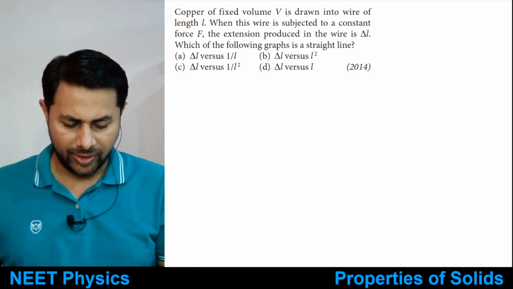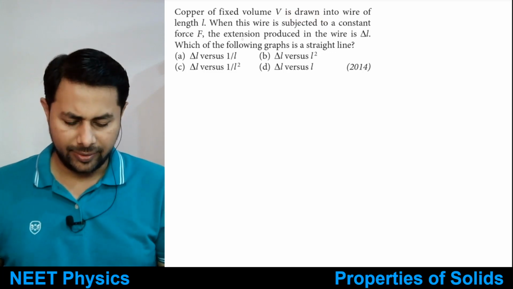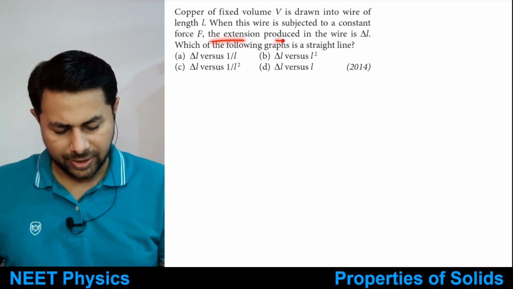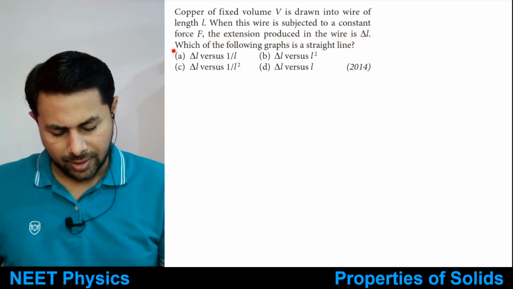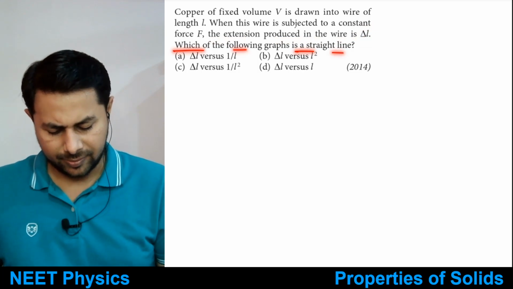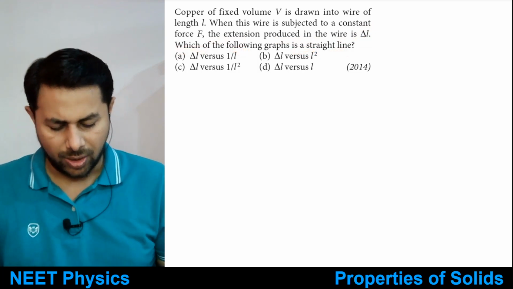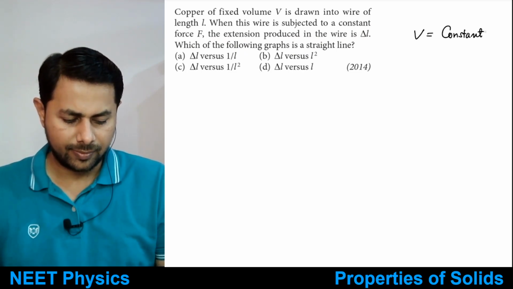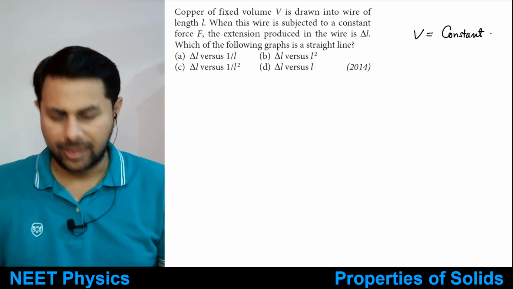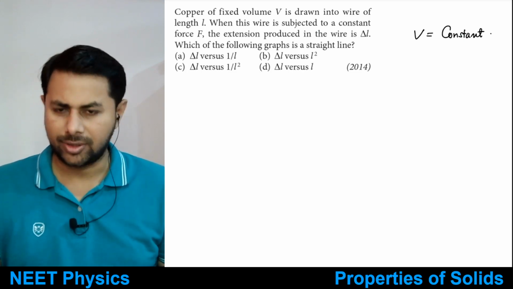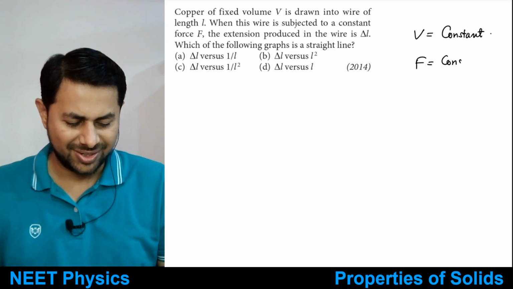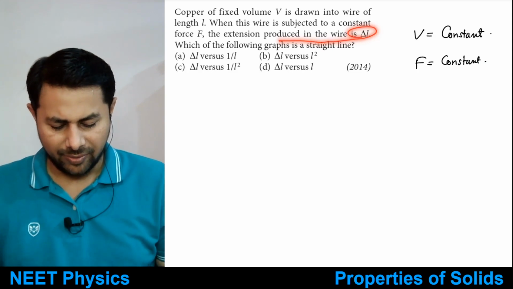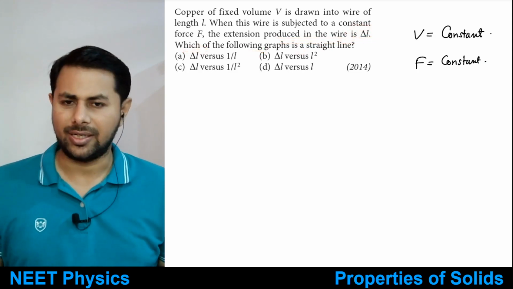Copper of fixed volume V is drawn into a wire of length L. When this wire is subjected to a constant force capital F, the extension produced in the wire is delta L. Which of the following graphs is a straight line? Copper of fixed volume V, so volume is constant. It is drawn into a wire of length L. Then the wire is subjected to a constant force. The extension produced in the wire is delta L. This is the question.